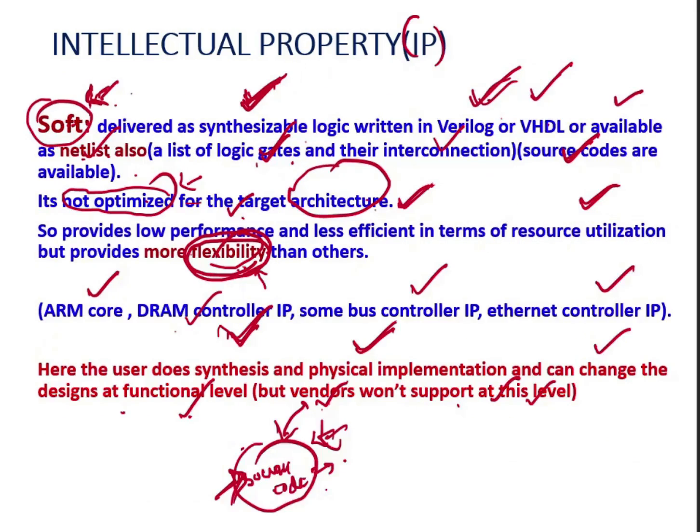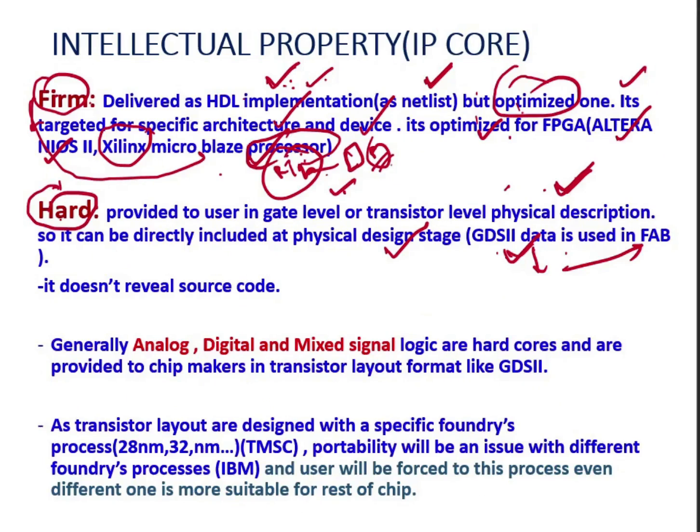In soft core IP, once you get the code from the IP vendors, we do synthesis, then physical implementation, and all these things. But in the case of hardcore IP, we are not doing anything, because we already get the physical implementation part, so we can directly include that design into physical implementation. We have to remember that GDS2 is used in fab. In hard IP, the vendor doesn't reveal any source code, so flexibility will be very, very less.